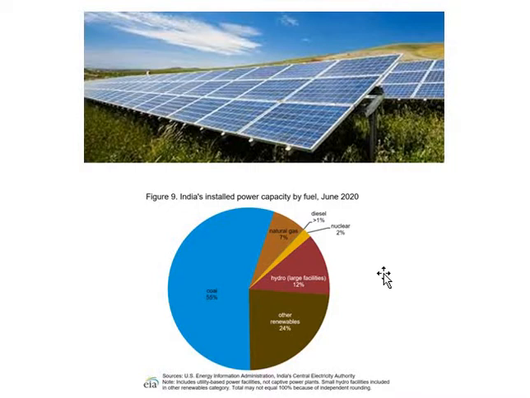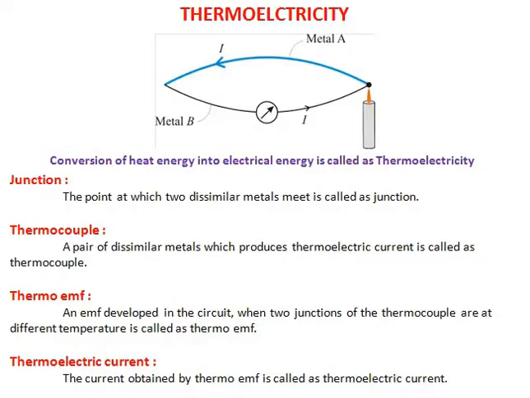So dear students, from this what do you conclude? That most of our electrical energy is generated by thermal power stations, the coal-burning thermal power station situated in Raichur. So we studied the various methods by which we can generate electricity. Let us see what this thermoelectricity is.